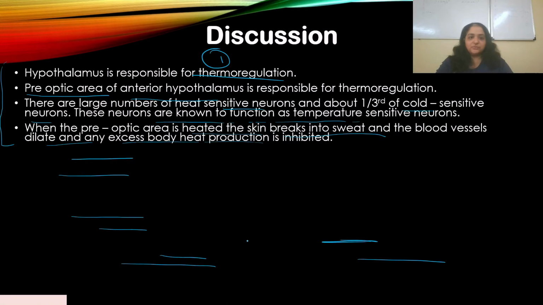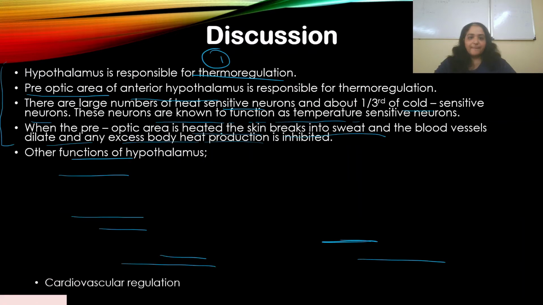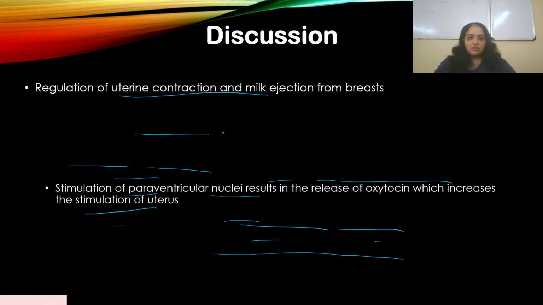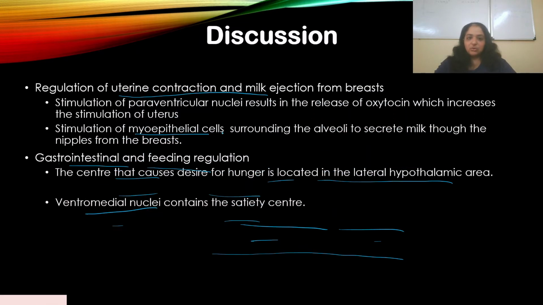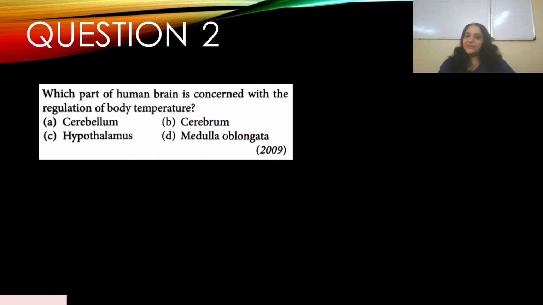let's go back to the question. The nerve centers which control the body temperature and the urge for eating are contained in the hypothalamus. I've already mentioned which part of the hypothalamus is responsible for what action. So clear, this was pretty simple, right? We'll move on to the next question. If you like, you can note this information down in your notebooks because I've compiled all the functions of the hypothalamus in this slide.